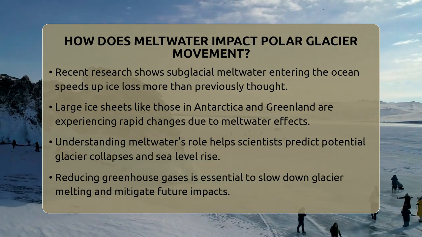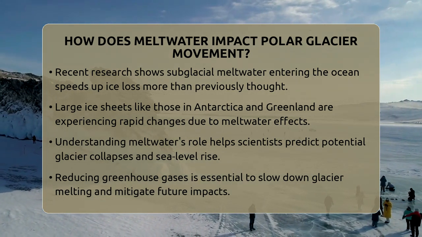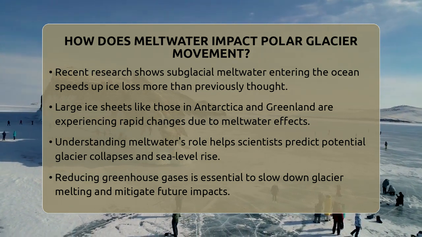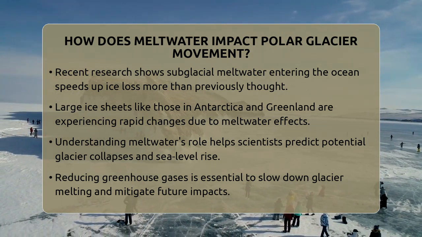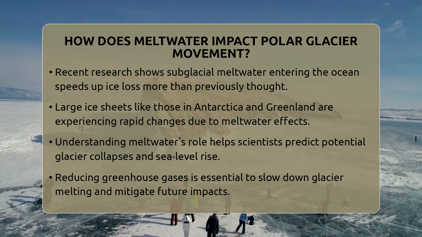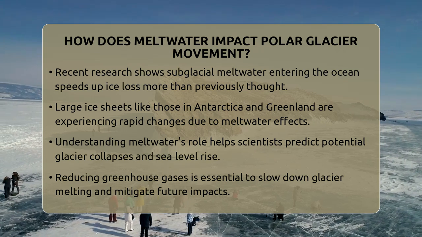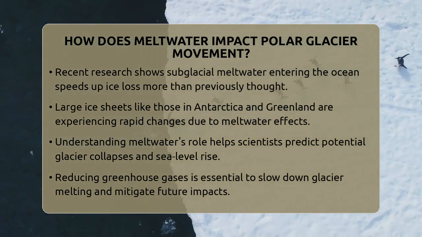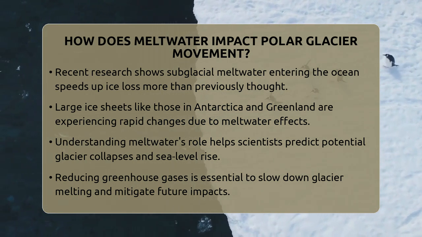Understanding how meltwater impacts glacier movement helps scientists predict which glaciers might collapse quickly. This knowledge is important for estimating future sea level rise. It also highlights the need to reduce greenhouse gases, which cause more melting. The more we understand about these processes, the better we can prepare for the changes ahead.